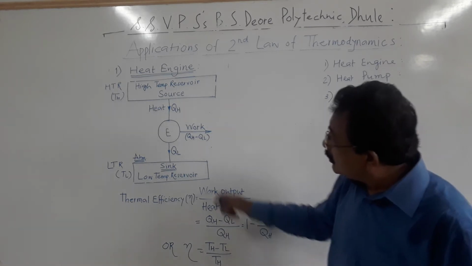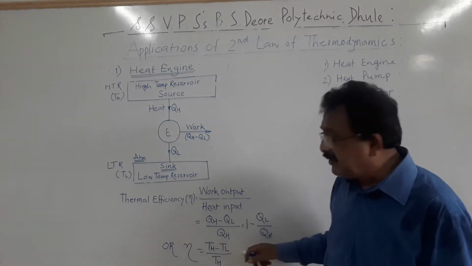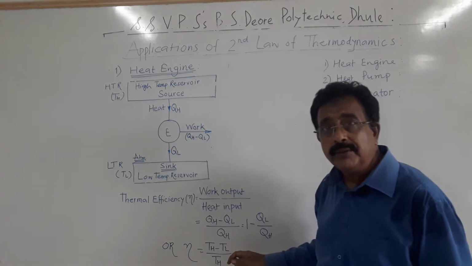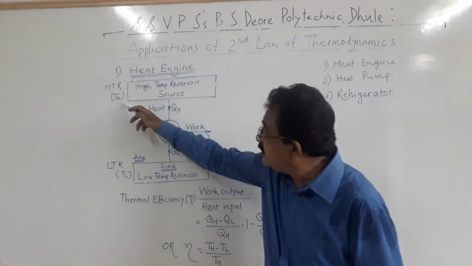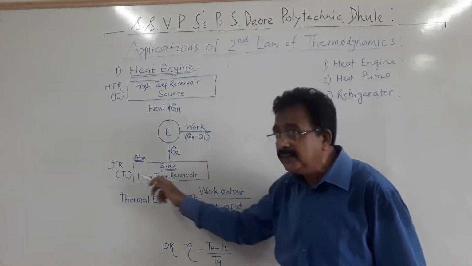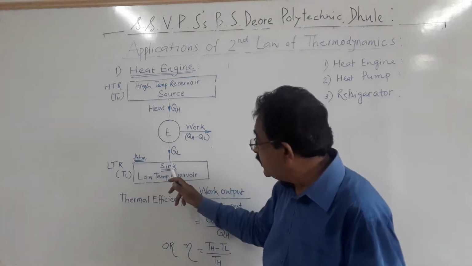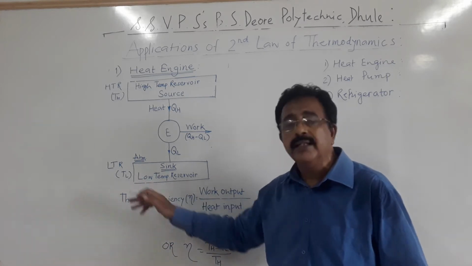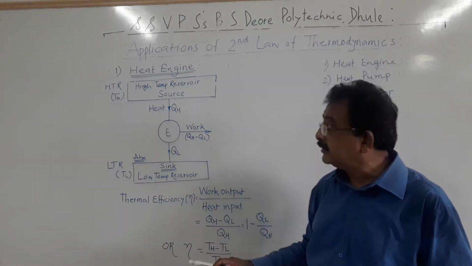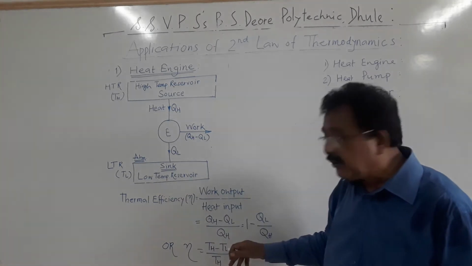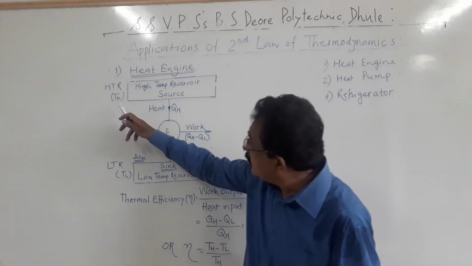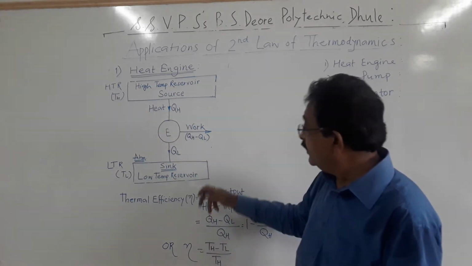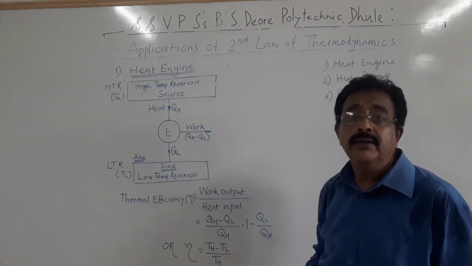Okay, and if you see this equation, the more the TH, the more will be the efficiency, because we can increase this source temperature. We cannot change this temperature TL, because the sink is the atmosphere. TL, the temperature of atmosphere, is constant, that we cannot change or decrease, but we can increase the source temperature. If you increase the temperature, then efficiency can be increased.